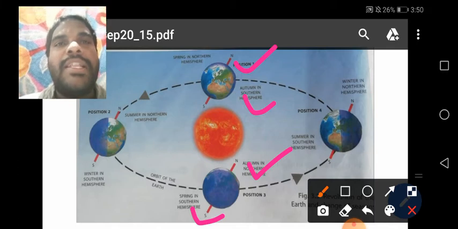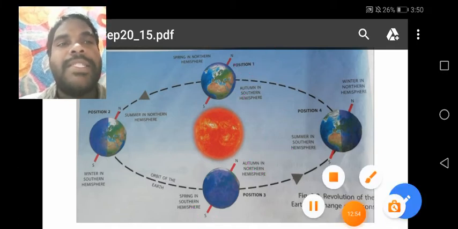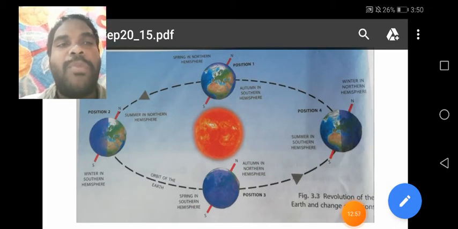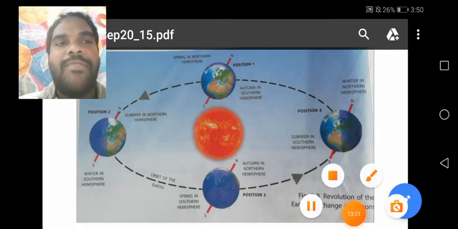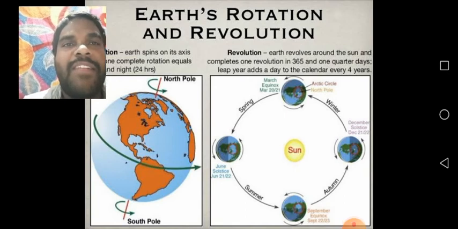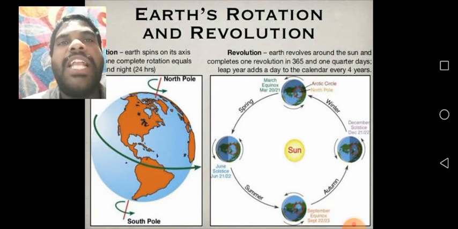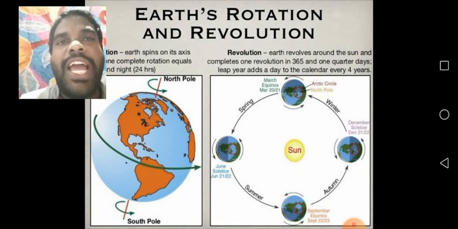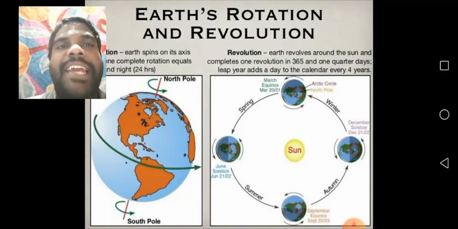See, children, there are two types of movements on the earth. Listen carefully. One is rotation and another one is revolution. What is rotation of the earth? The earth rotates on its axis.